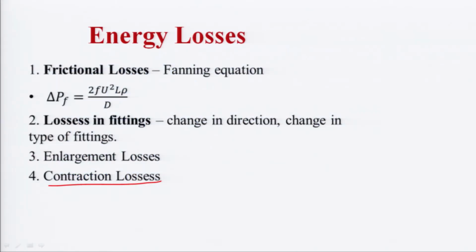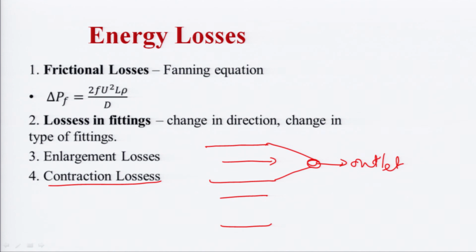Last one is contraction losses. Suppose that a pipe is there, and this is the inlet and this is the outlet. If this happens, that means there is a sudden decrease in the diameter of the pipe. In the other case, this is the outlet.